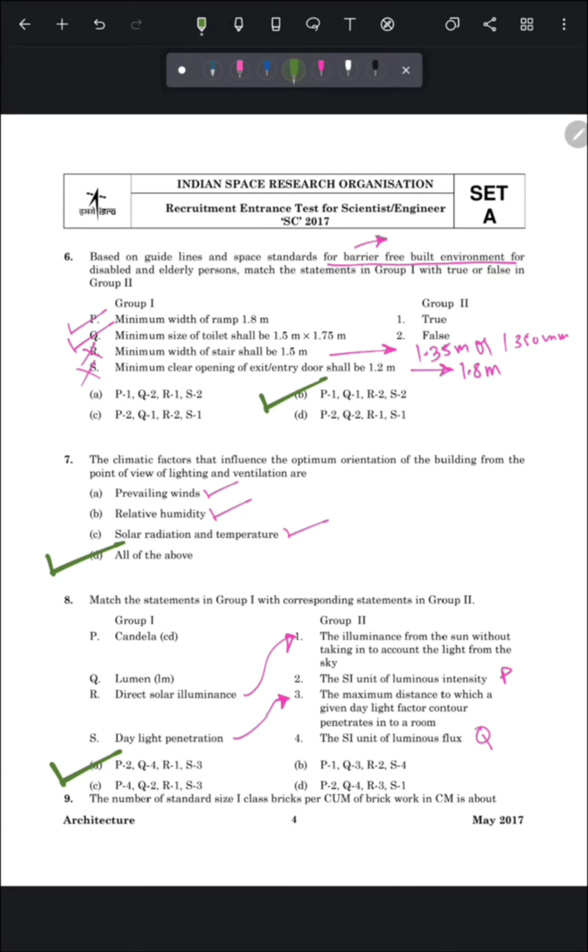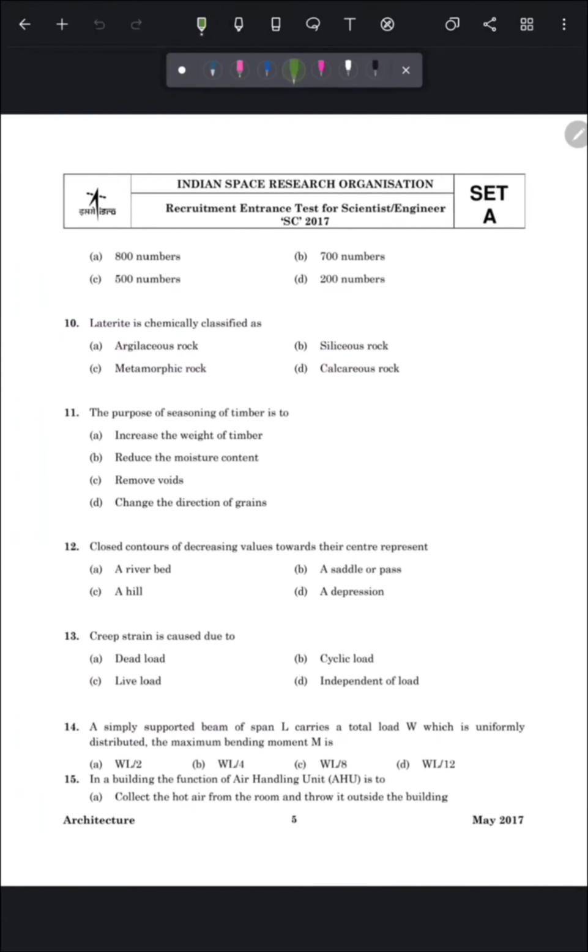Our next question is: the number of standard size I-class bricks per cubic meter of brickwork in centimeter is about. Let's see its options. In this question they ask how many bricks will fit in 1 cubic meter volume.